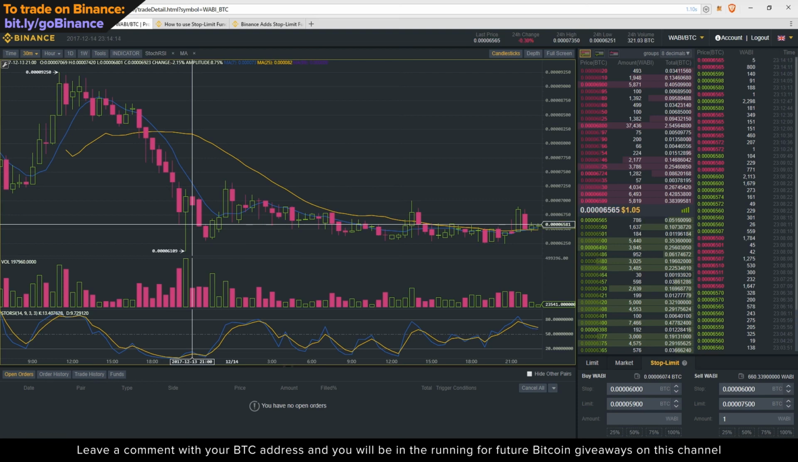Say worst case scenario, if the price falls to this amount, I'm going to sell, and I'll walk away with only losing 5 or 10% rather than 80% or something. So that's the big benefit of stop limit order. It's very, very useful, and I recommend that you do use stop limit orders if you can when you're trading.